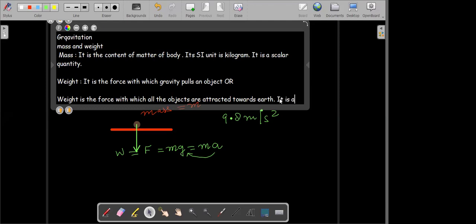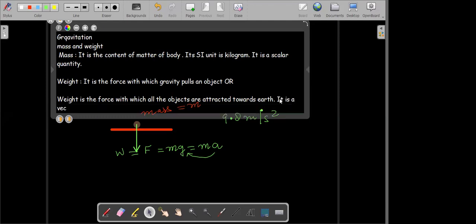Sir, can we write that mass is constant throughout the universe, everywhere? No, you can't say that mass is constant throughout the universe. However, you can say mass remains the same everywhere. Can we say mass is a fundamental quantity? Yes, we can say mass is a fundamental quantity and weight is a derived quantity. That is correct.